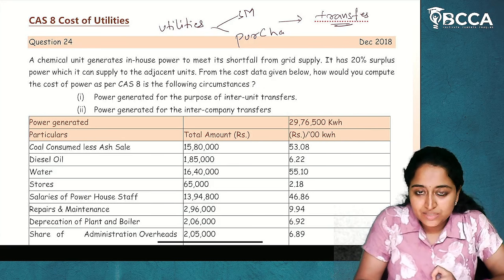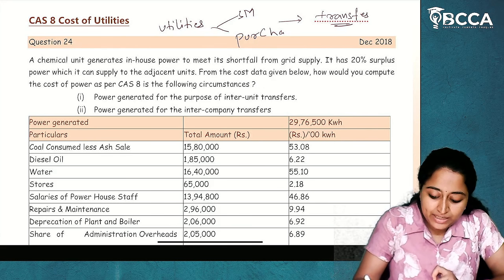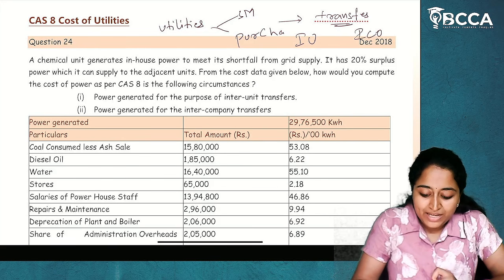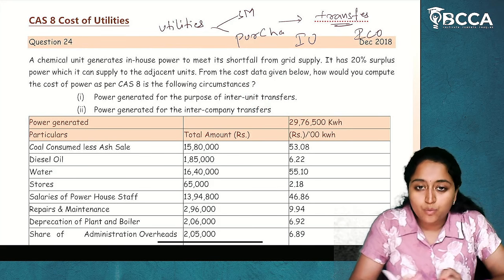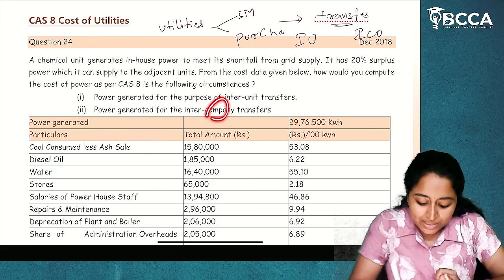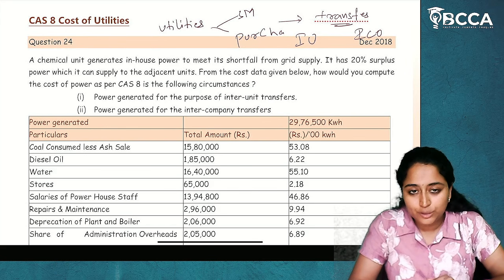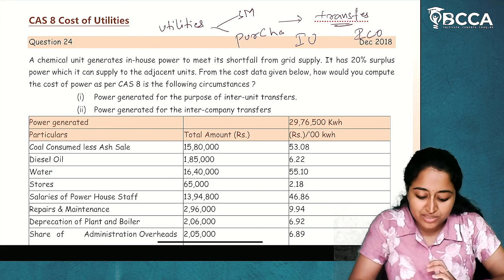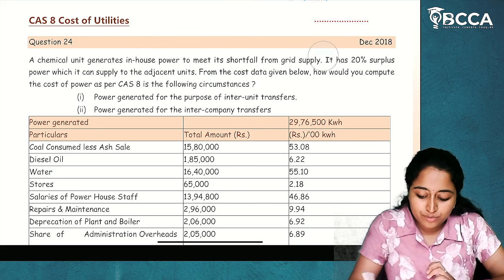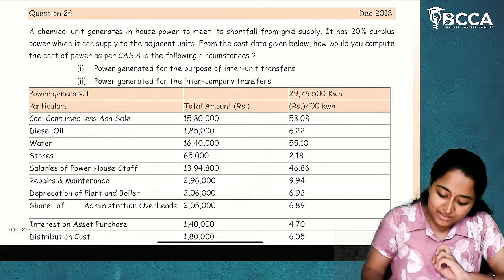Now, if there is a transfer, it can be an inter-unit transfer or an inter-company transfer. If it is inter-unit transfer, what all should be included? If it is inter-company transfer, what all should be included? That is the question given here. Only one point you have to remember, related to administrative overheads. We'll see now, you'll understand.